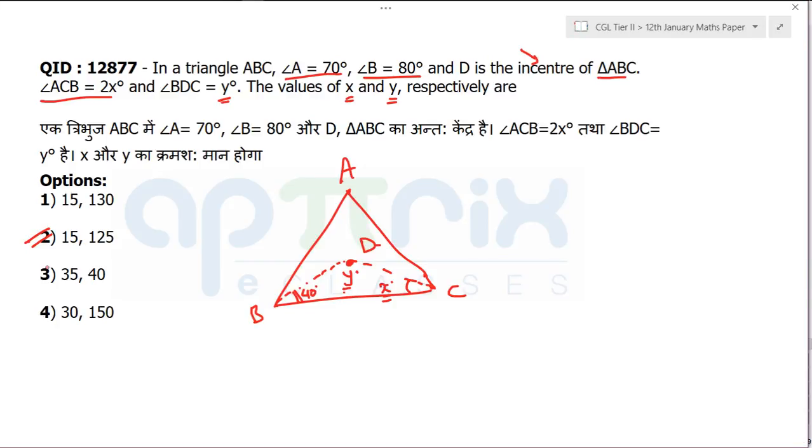So there is no need to calculate the actual value of x and the actual value of y. That's how you are going to save your time, because the sum is different in all the options. Even when you create the diagram, you can easily reject a few options. Like this option, you have no possibility, because here the sum of two angles cannot be 180 degrees, because there are three angles here. So you have to understand that whatever is to be calculated, only that much calculation you have to do. That's how you can save those precious 10-15 seconds in every question, and that will actually help you in solving more and more questions. Getting my point or not?